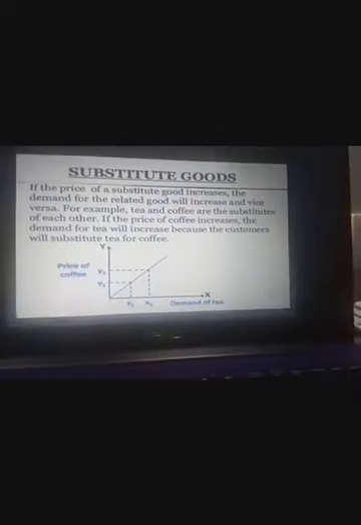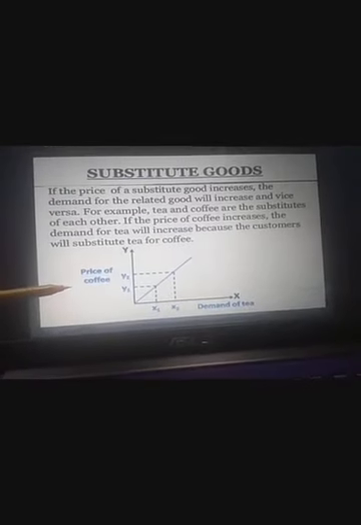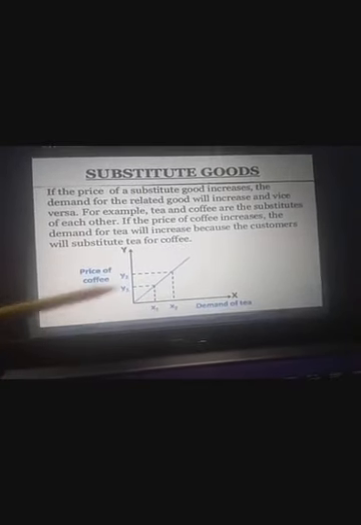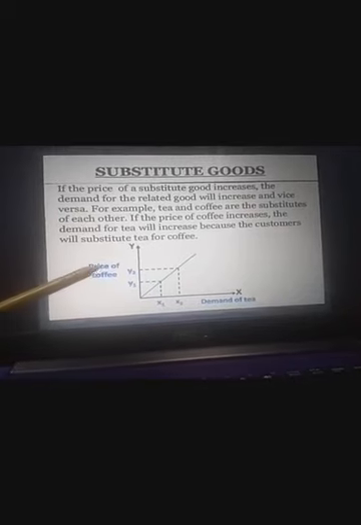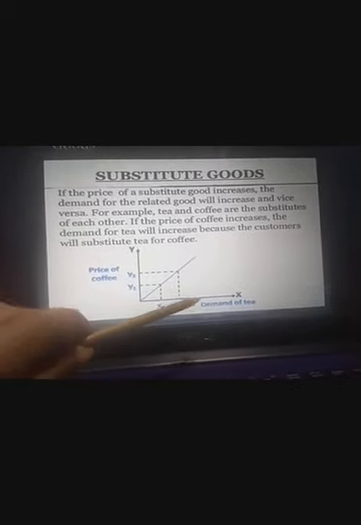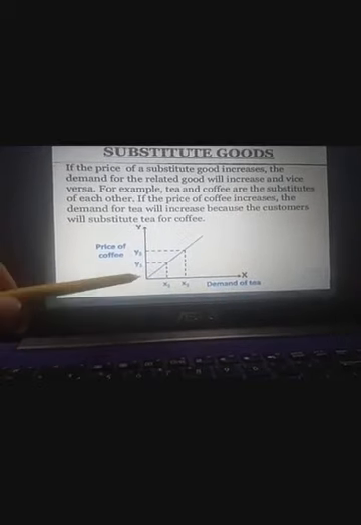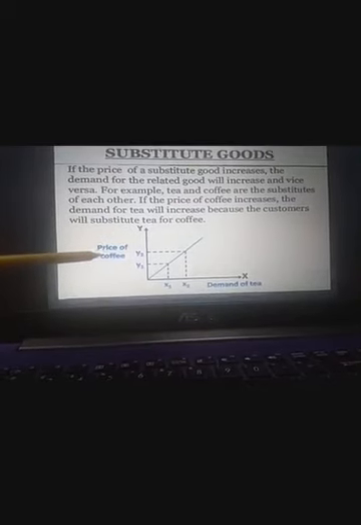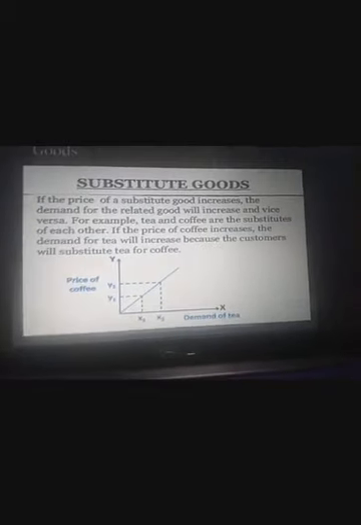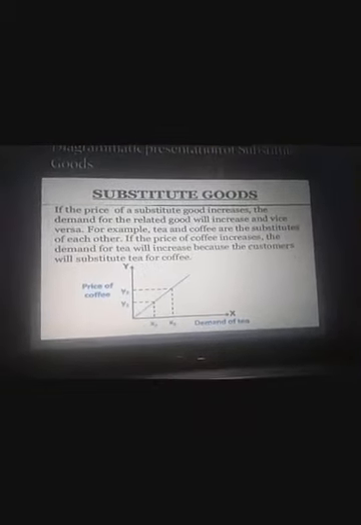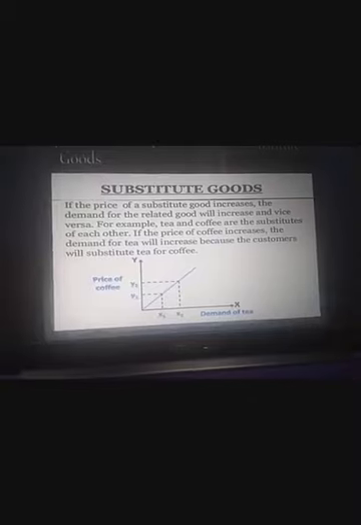Remember this. So you look here, on the x-axis I've taken demand of tea. On the y-axis, price of coffee, right? So what happens if the price of a substitute good, let's say coffee, rises? The demand of tea will rise, because now consuming coffee will become expensive. So that is the reason. If this rises, this also rises. So it shows that the price of the substitute good and the demand of the given good have a direct relationship. And any two variables which have a direct relationship are represented by an upward sloping curve. But remember again, it is not a demand curve.